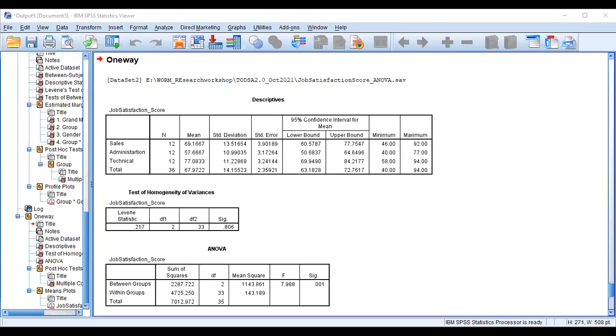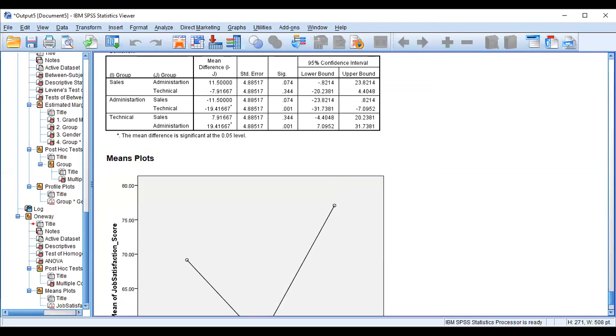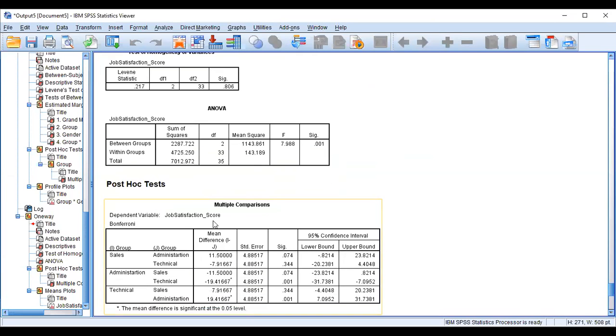So what is the outcome? The outcome shows that there is a significant difference between these three groups.